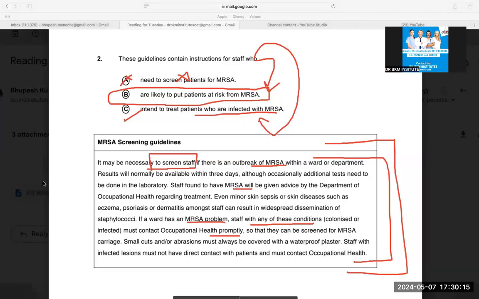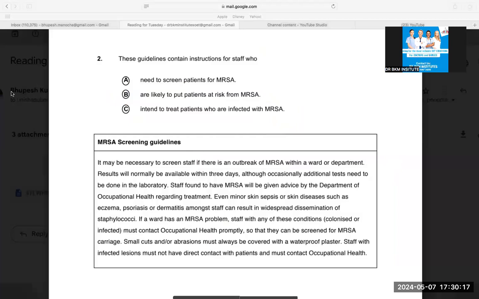That's the only point. Again, I will read it for you to make it clear. It may be necessary to screen the staff if there is an outbreak. That means screening of the staff. So A answer is anyhow gone. Results will be normally available. Staff found to have MRSA. So not the patients. So patients are not having MRSA. Staff found to have MRSA. Even the minor sepsis in this, nothing about the patient was given.